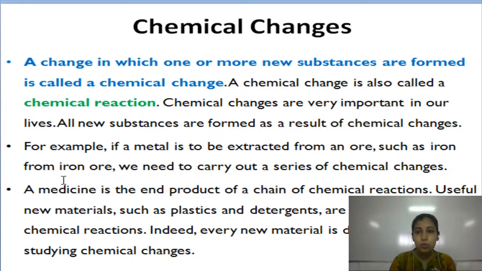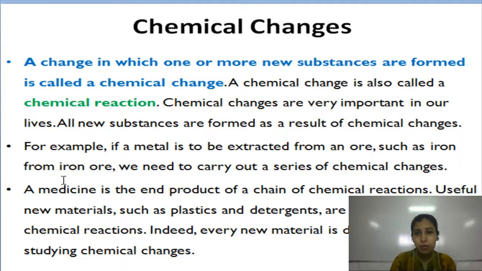A chemical change is also called a chemical reaction. Chemical changes are very important in our lives. All new substances are formed as a result of chemical changes. For example, if a metal is to be extracted from an ore, such as iron ore, we need to carry out a series of chemical reactions.